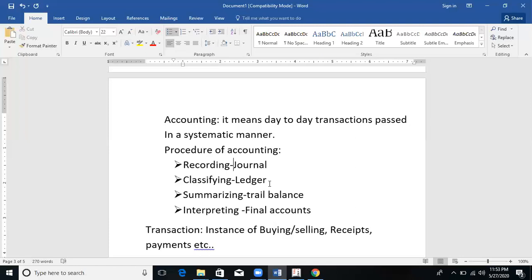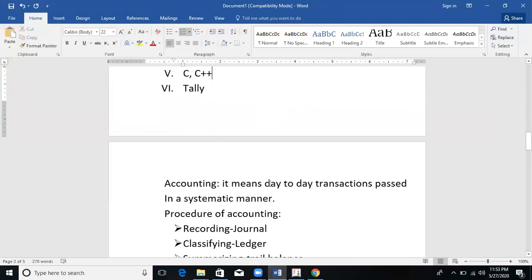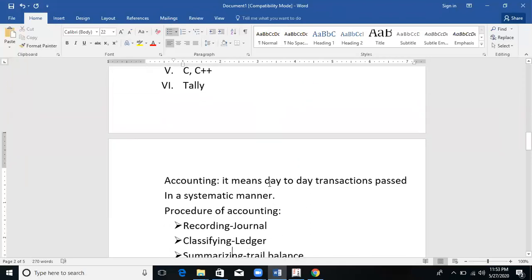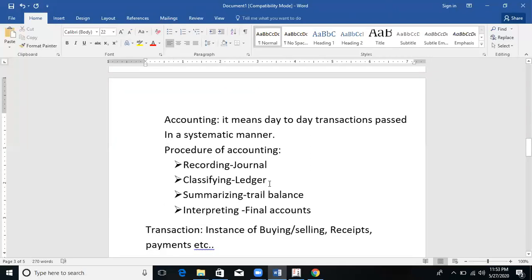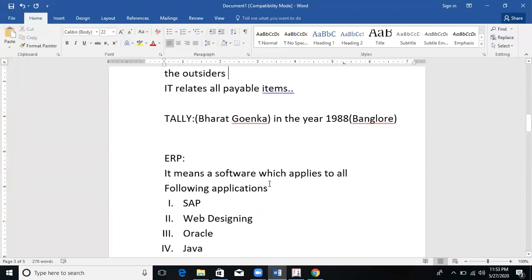So this is about accounting. In the next class, we'll discuss types of accounts.